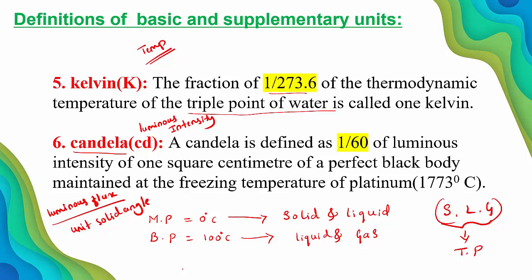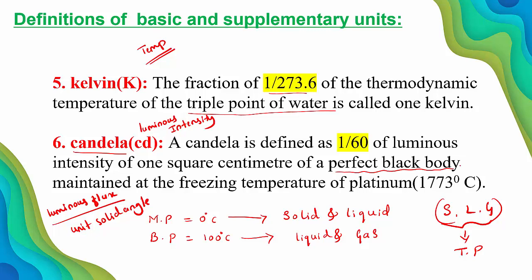1773 degrees Celsius. A black body or perfect black body means the body which absorbs all the radiations and can also immediately emit all the radiation. Absorption and emission take place completely, so we can call it a perfect black body.